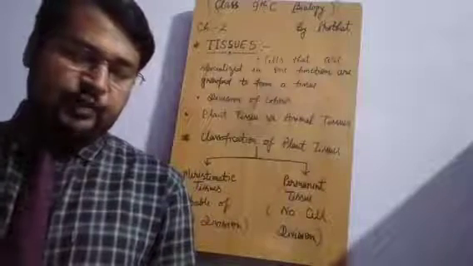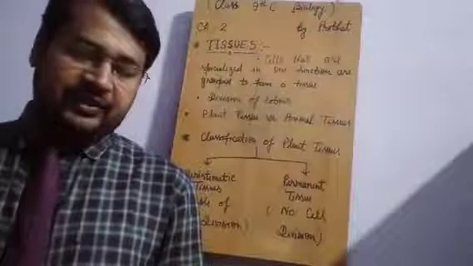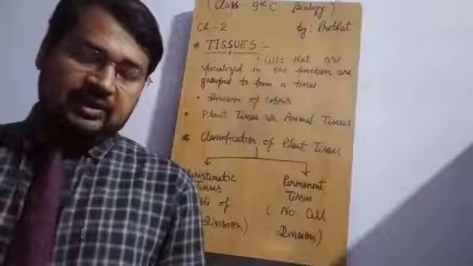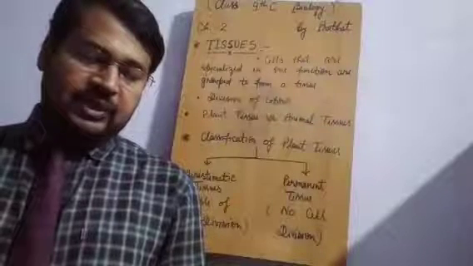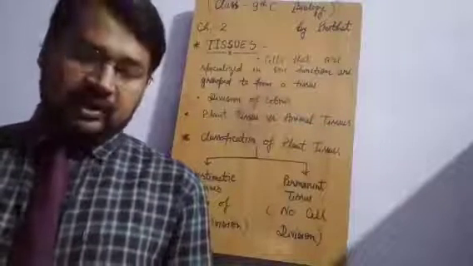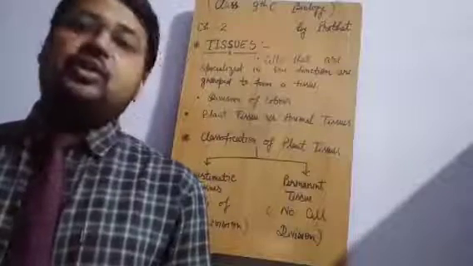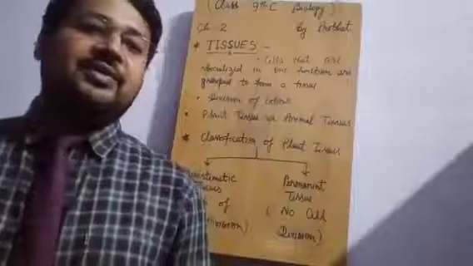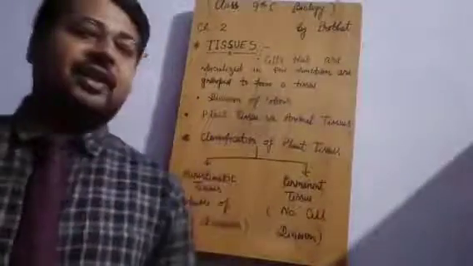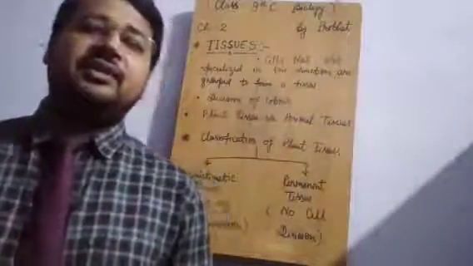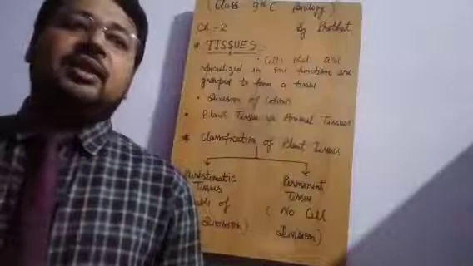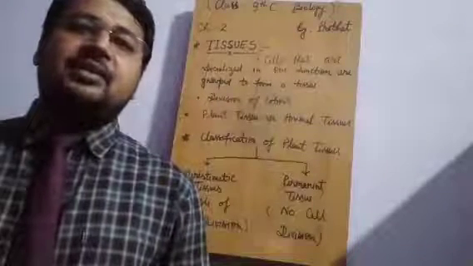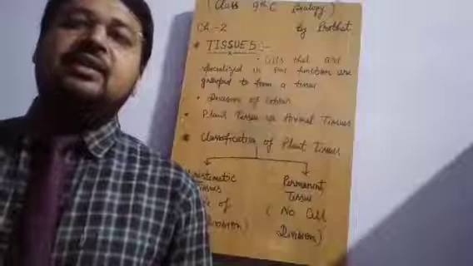Each specialized function is taken up by a different group of cells. The cells function very efficiently. The cells of a multicellular organism show division of labor. Division of labor is when each cell is devised to do a specific function. Lung cell is responsible for respiration.